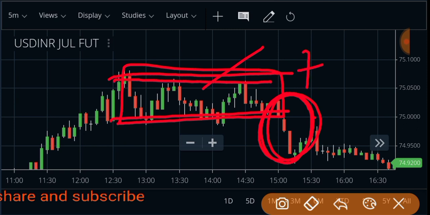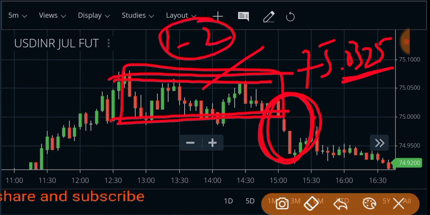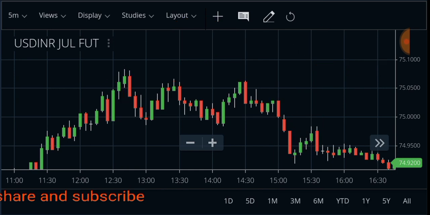750325 is the high resistance zone. It will go 1 to 2 paisa up or down, minor moves up or down will happen in the market, right? Because a fake breakout will trap you. Then we got not an upside breakout, we got a downside breakdown and the market goes down sharply.